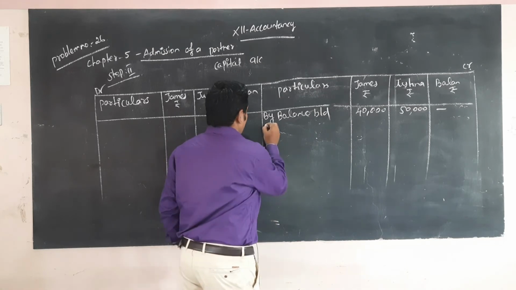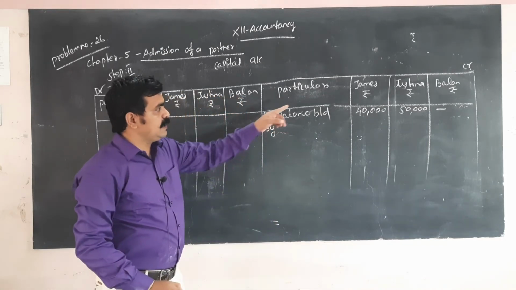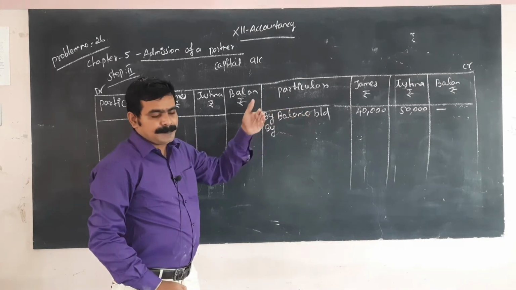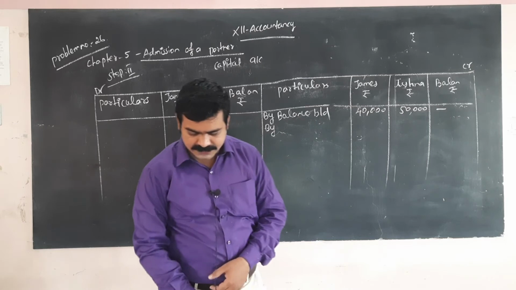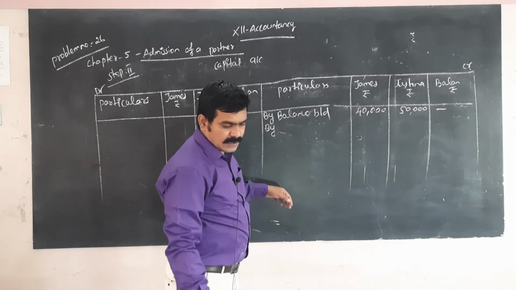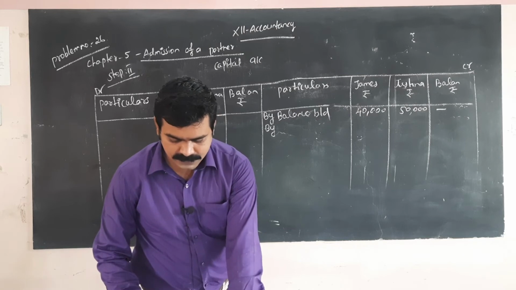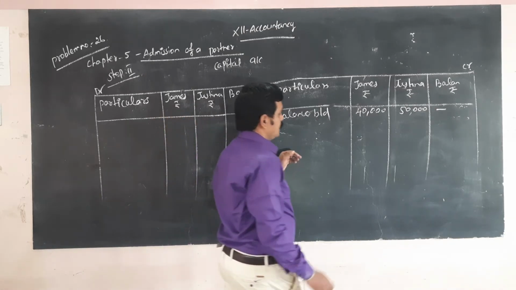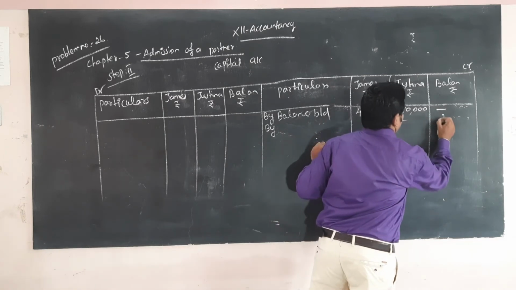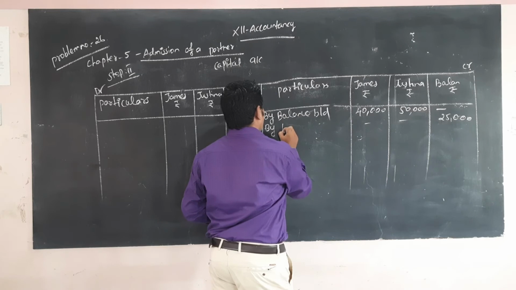Next, Balan, the new partner, brings cash. That is 25,000. Balan's amount, that is 25,000, by bank.